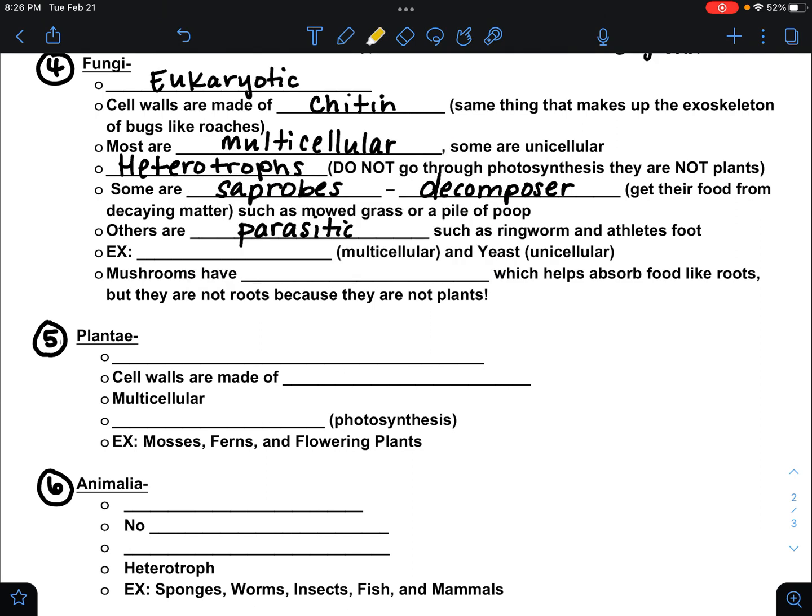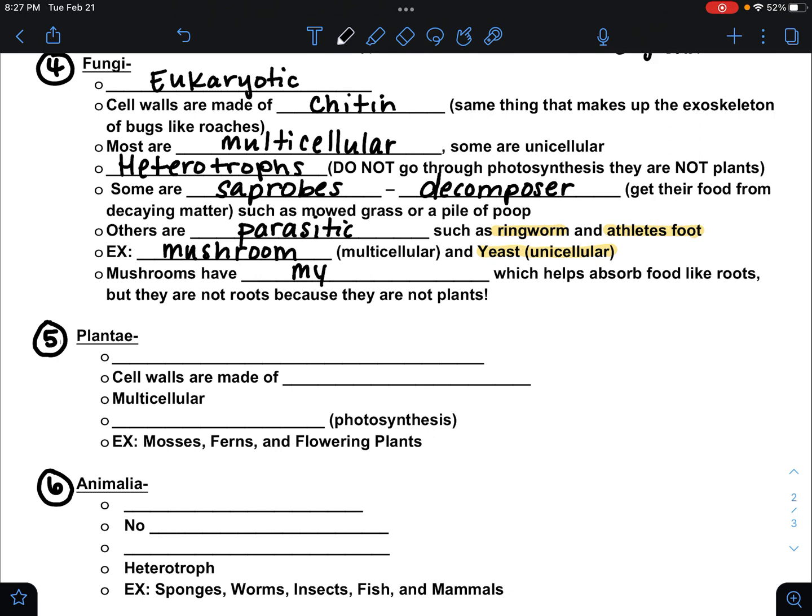And some examples are going to include ringworm or athlete's foot. Those are parasitic fungi. They're fungal infections. Usually when we talk about fungi, the main thing that people mention is going to be, of course, a mushroom. That is a multicellular fungi. But yeast is a unicellular fungi. A lot of people don't know that. It is a fungi.